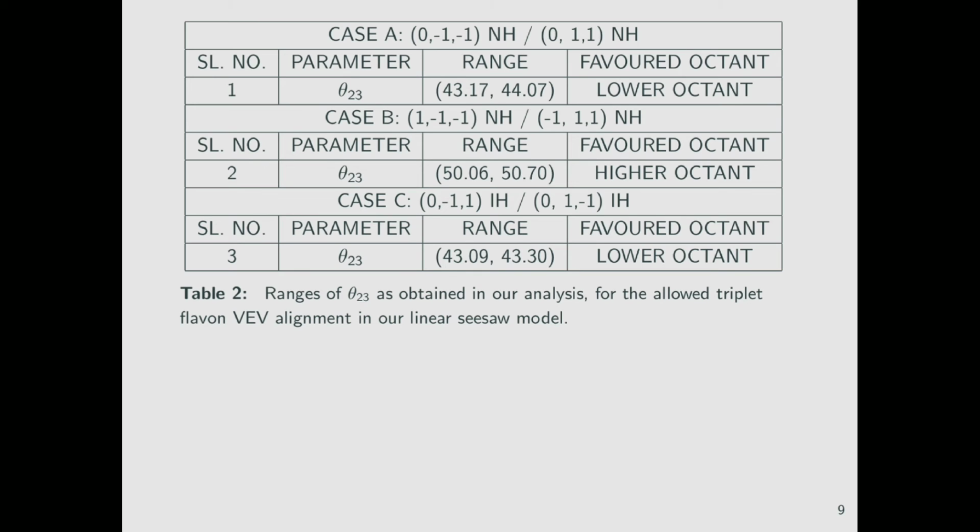So it is clearly seen from table 2 that the favored octant for case A is the lower octant. We can find that from the range for the atmospheric mixing angle θ23. Similarly, the favored octant is the higher octant for case B, and the favored octant is the lower octant for case C.